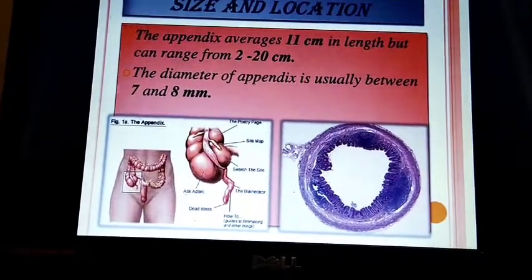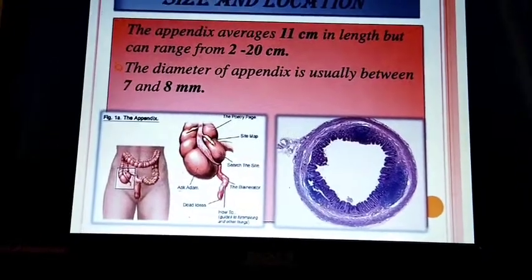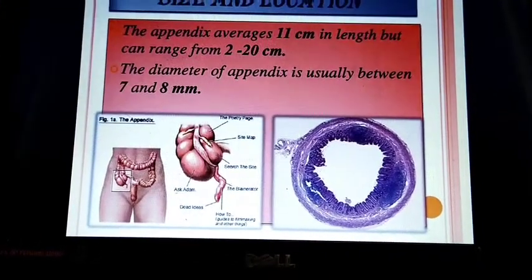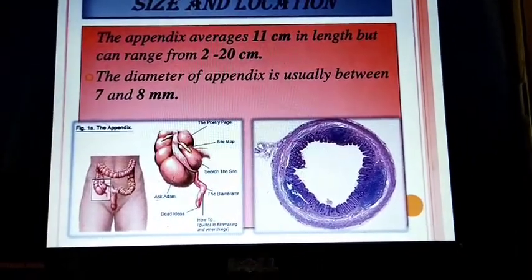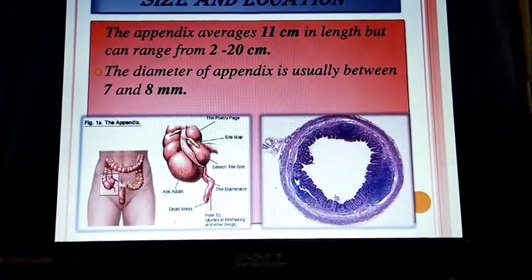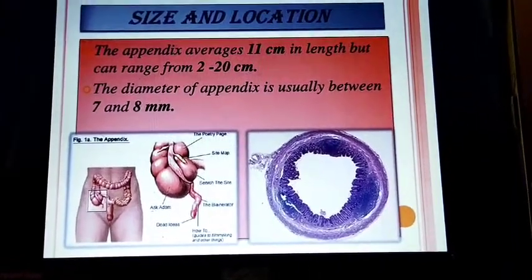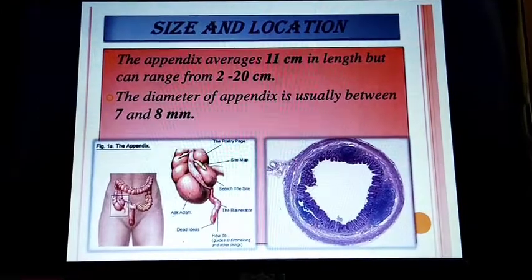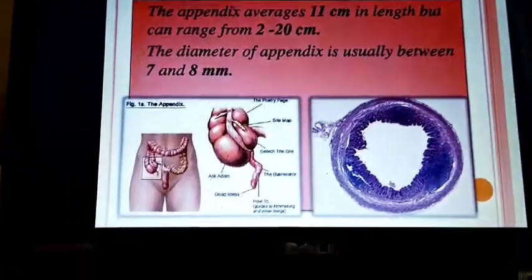Okay, inflamed appendicitis. In general, nowadays in sonography, up to 5 to 6 mm is considered a normal diameter of the appendix, but more than that diameter, you say it is inflammation. The appendix averages 11 centimeters in length, but it can range from 2 to 20 centimeters. The diameter of the appendix is usually between 7 and 8 mm.